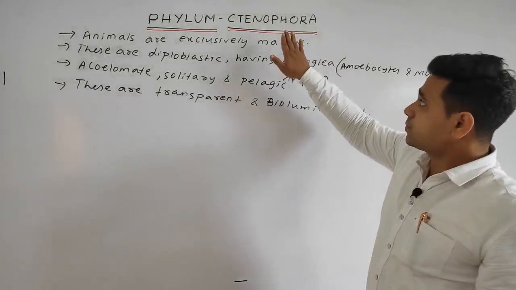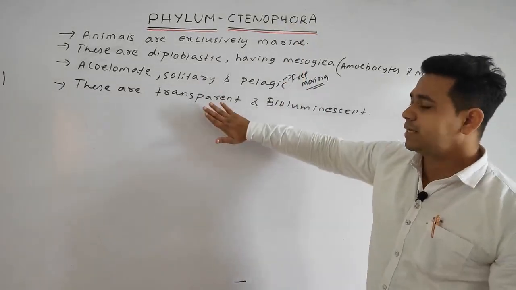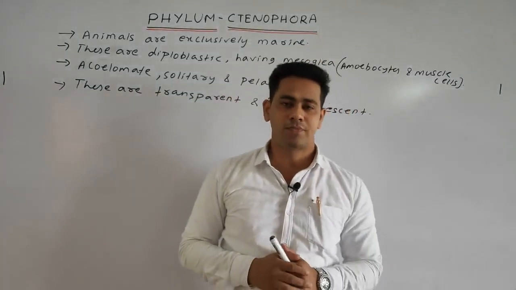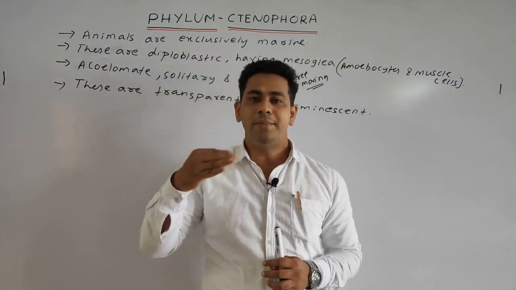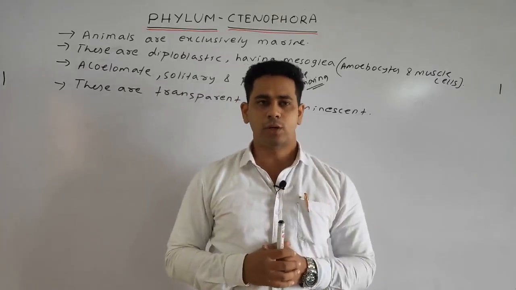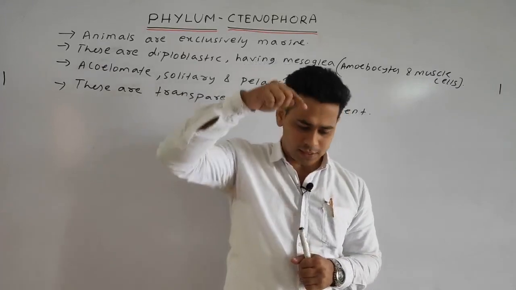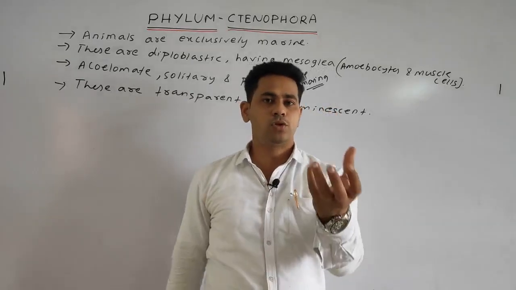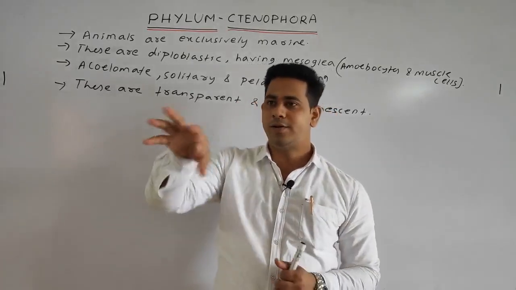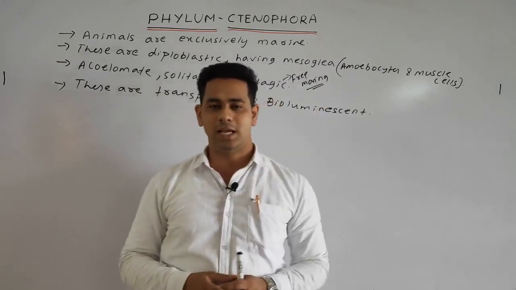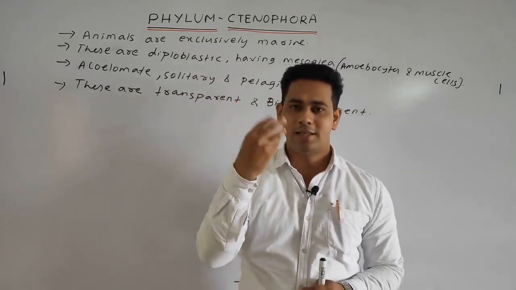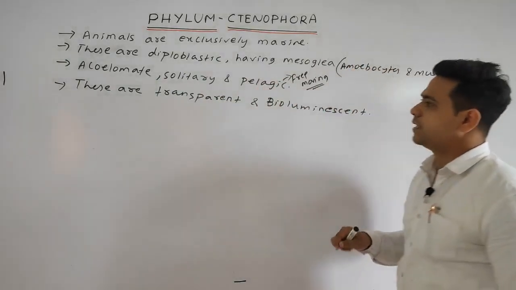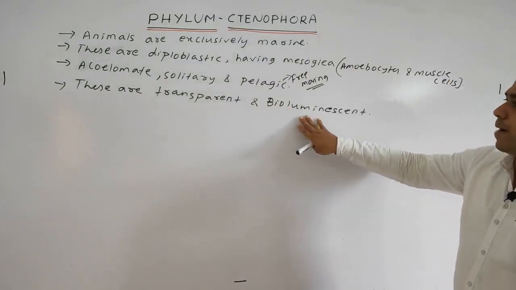So students, the Ctenophora organisms are basically transparent and bioluminescent. What does bioluminescent mean? Bioluminescent means they can emit light, they produce their own light. Suppose they are present in the mid region or the deeper region, but they emit their own light. You also know some types of insects that fly; in village areas they emit light as they fly. Yes, they are called bioluminescent. So your next point: these are transparent and bioluminescent.